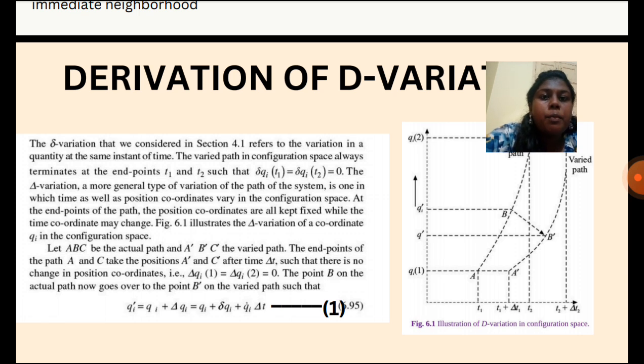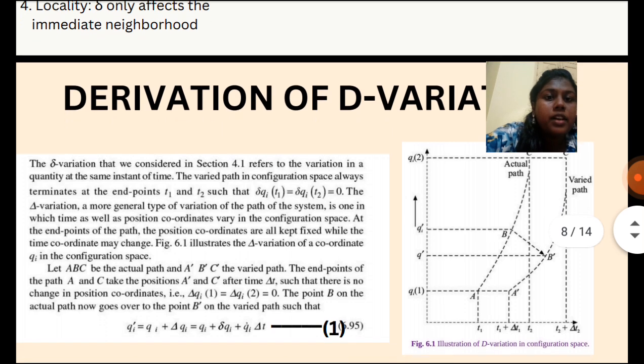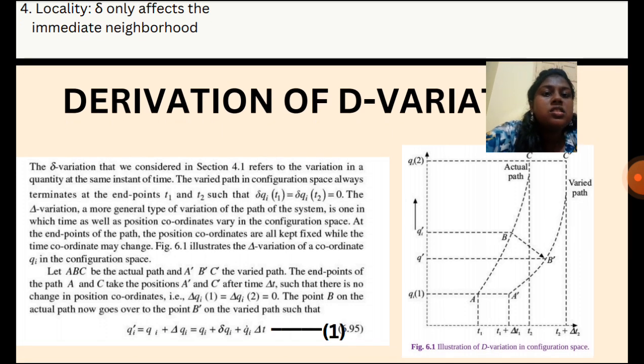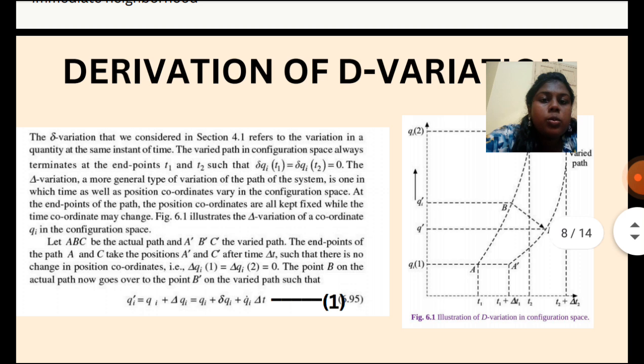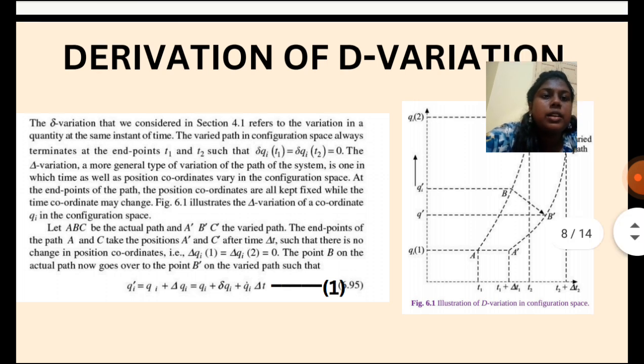And then the point B takes the path from the actual path to B dash on the varied path, such that equation 1 can be written as qi dash is equal to qi plus delta qi is equal to qi plus small delta qi plus q dot i delta t.